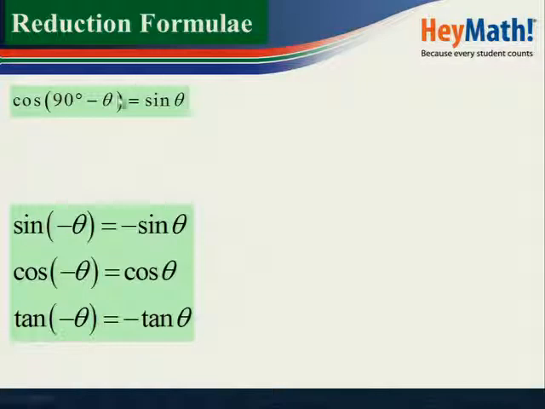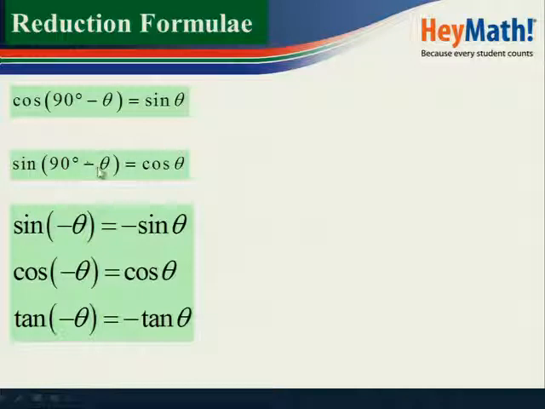The first one, 90 degrees minus theta. Remember I said 90 degrees minus theta is an angle in the first quadrant. In the first quadrant, cos is positive, but because it's 90, cos will have to change to sine. Once we have 90, sine will change to cos and cos will change to sine. Don't forget that. Definitely you're going to come across a problem that requires the concept of cofunctions.